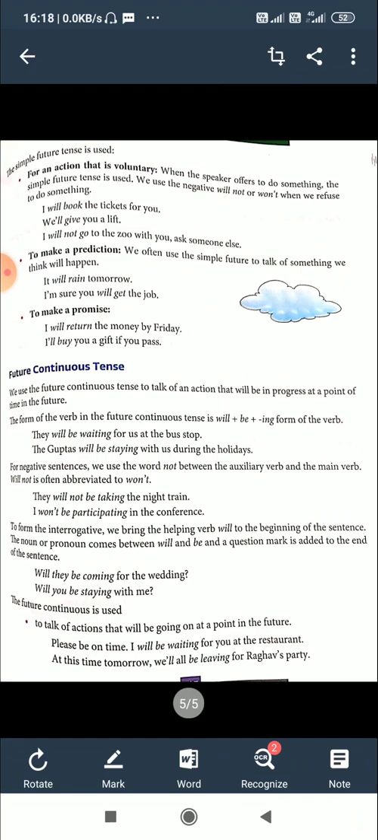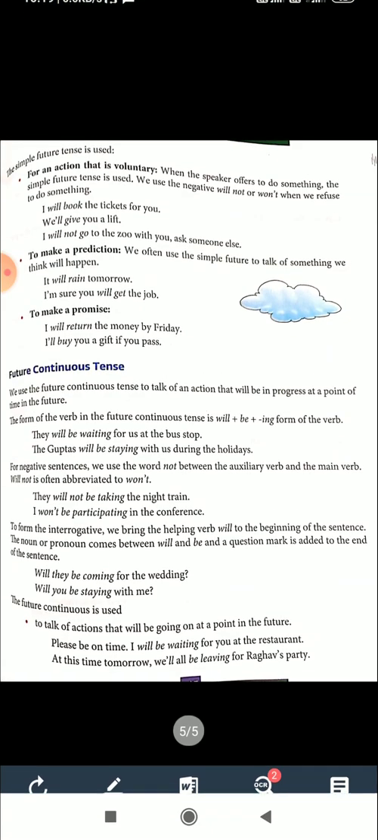Now let us move to the next tense, future continuous tense. We use future continuous tense to talk of an action that will be in progress at a point of time in the future. Not a simple action, but an action that is going on for some time in the future. Look here: They will be waiting for us at the bus stop. So, will be waiting is the future continuous tense.